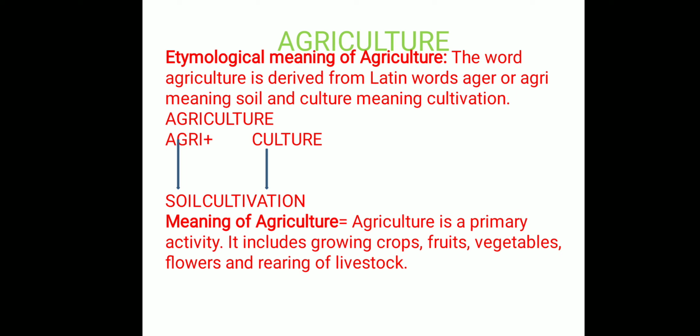You must know that in class 9th and 8th you have read that there are three types of activities: primary, secondary and tertiary, and you will read further in the economic sector, that is the sector of the Indian economy, that agriculture is a part of primary activity, industries are part of secondary activities, and transport is part of tertiary activities, and in higher classes you will read about the quaternary activities. So agriculture includes growing crops, fruits, vegetables, flowers, and one thing you must point out is that it is rearing of livestock also.